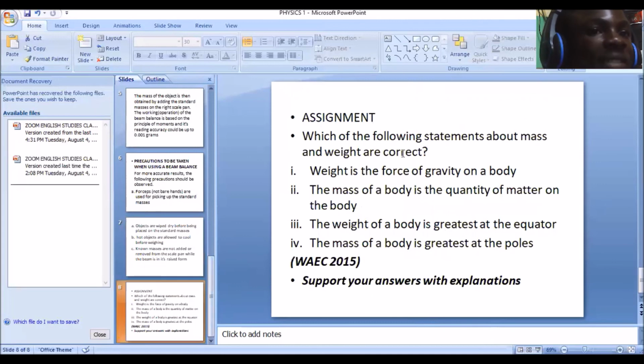And I gave an assignment. Which of the following statements about mass and weight are correct? I: weight is the force of gravity on a body. II: the mass of a body is the quantity of matter in the body. III: the weight of a body is greatest at the equator, and IV: the mass of a body is greatest at the poles. So you support your answers with explanations. If I is correct, you tell me. If II is correct, you tell me. If all of them are correct, you tell me. And you tell me why you feel they are correct.